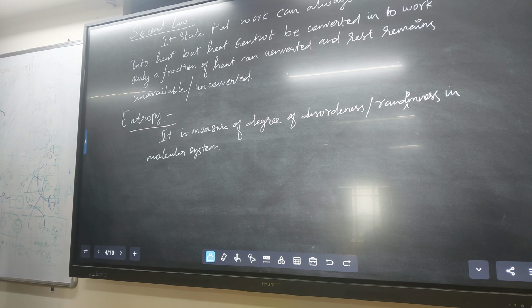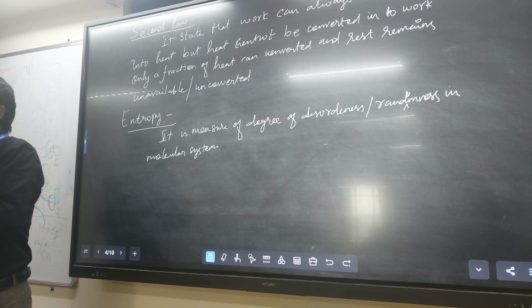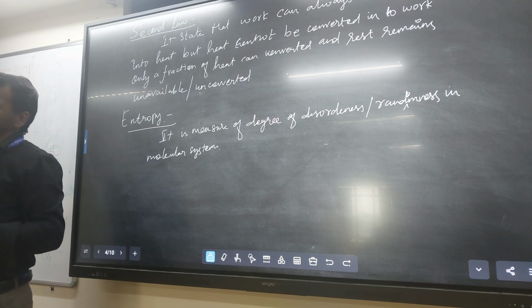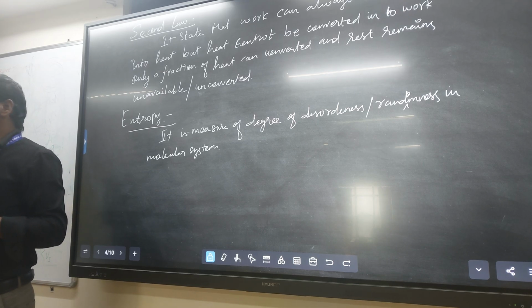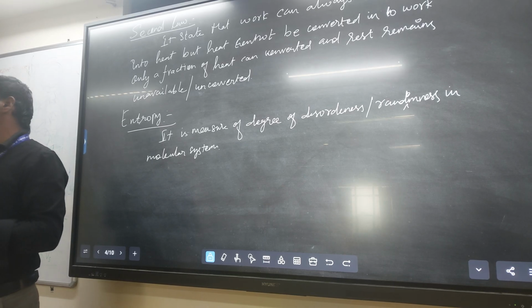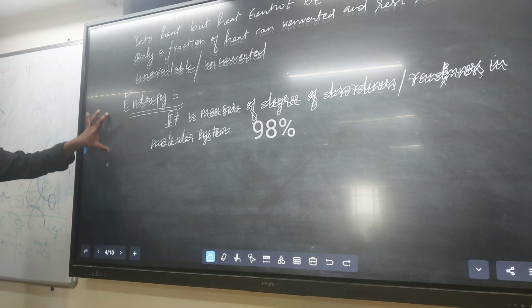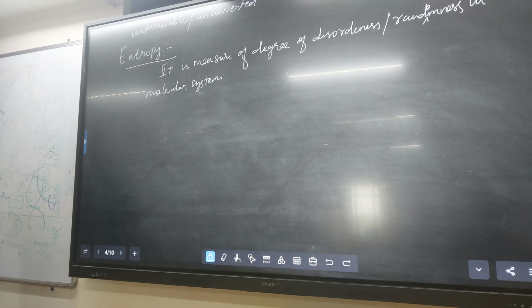In the gaseous molecule there is more entropy, because the molecules are not in the same place; everywhere they are moving. That's why our surrounding entropy is more than our system entropy, because the system is an arranged one. The molecules are arranged. But in the surrounding, entropy is not like that. The influence of the surrounding is more. That's why degradation happens very quickly, because the randomness is more.